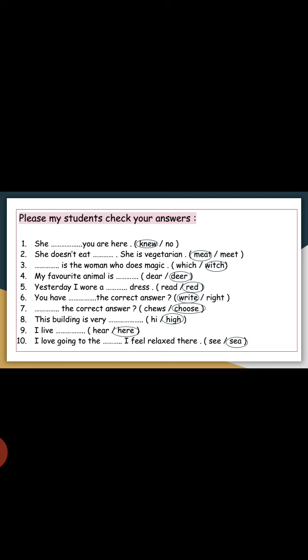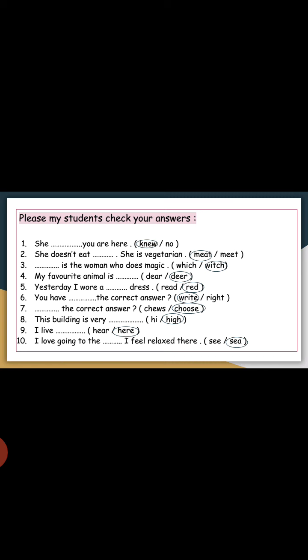Number two: She doesn't eat ___. She is a vegetarian. We must use meat, spelled MEAT, a type of food, but not meet, spelled MEET. So meat is correct, the first word. Number three: ___ is the woman who does magic. The second, witch, is correct, which means ساحرة.